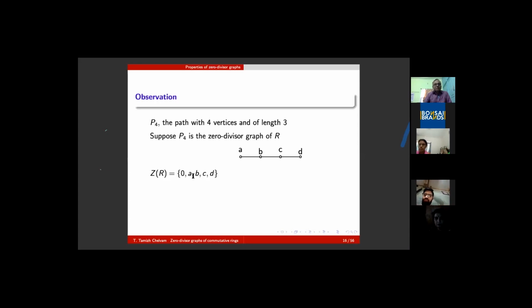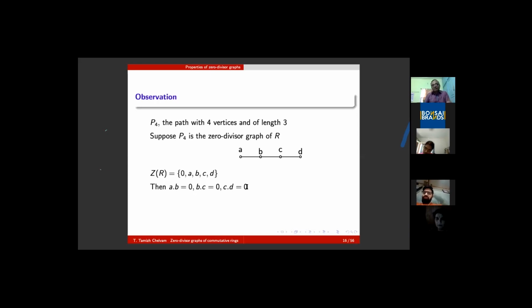Participants, please look at this for a while. Is it the only information available because of this assumption, or is there anything else? This is the information out of the vertex set of the graph. What about the information from edges? AB is an edge. Thereby, what is the algebraic assumption? AB must be 0. That is why you have joined AB. Because BC is an edge, BC must be 0. Because CD is an edge, CD must be 0.